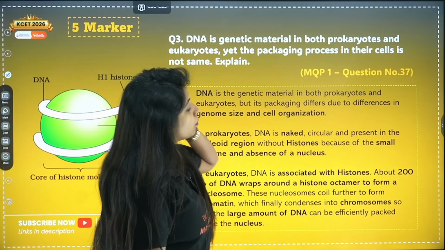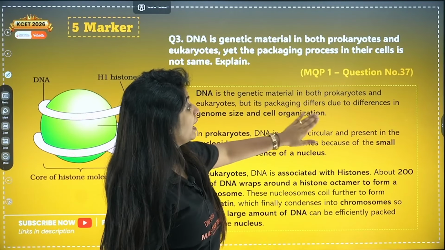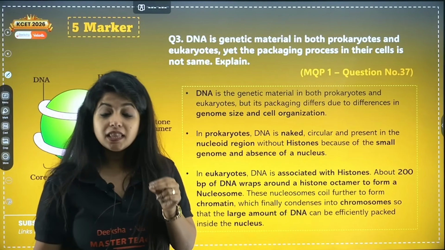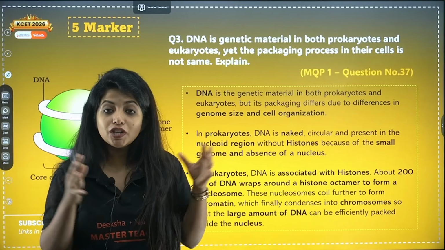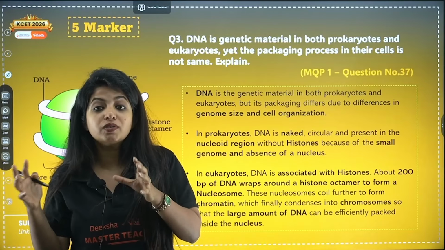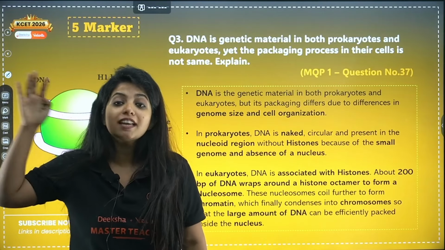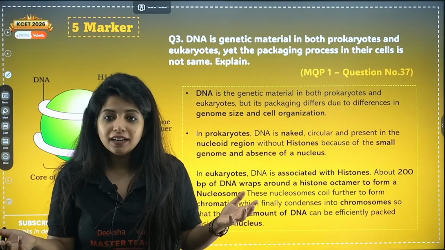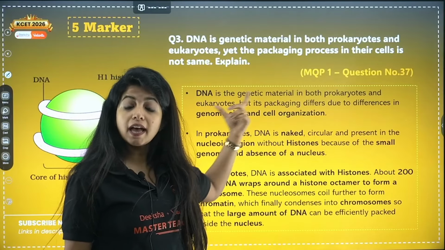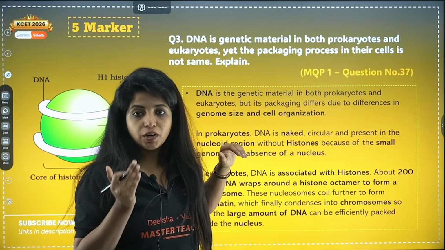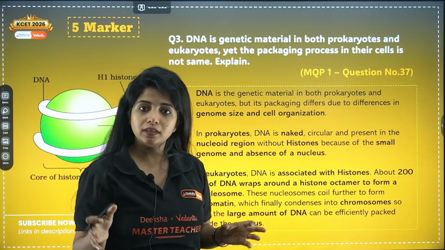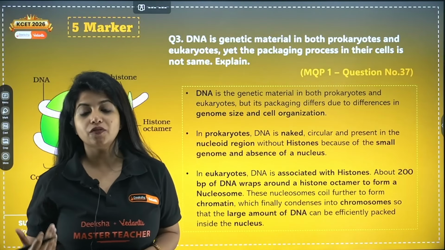DNA is a genetic material in both prokaryotes and eukaryotes, but its packaging differs due to differences in the genome size and the cell organization. Two things. In bacteria, the genome size is very small in comparison with the eukaryotic genome size. We have 6.6 into 10 to the power 9 base pairs, my dear children. Where will you fit it in? Your nucleus is so small. It's very difficult, right? So two differences are there: genome size and also the cell organization. Cell organization, I already told you, has cell membranes and a nuclear membrane. But genome size is also one thing. Prokaryotes have less; we have more.